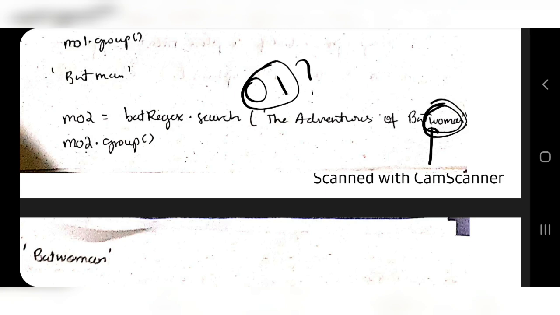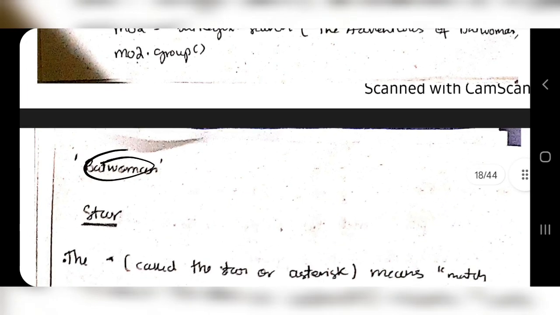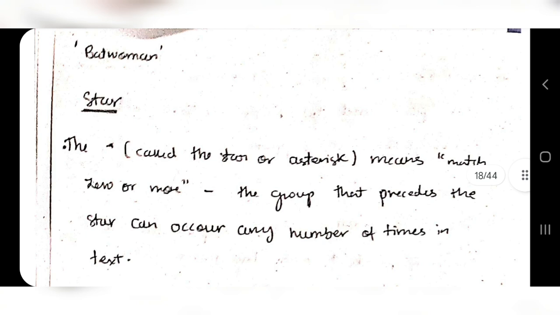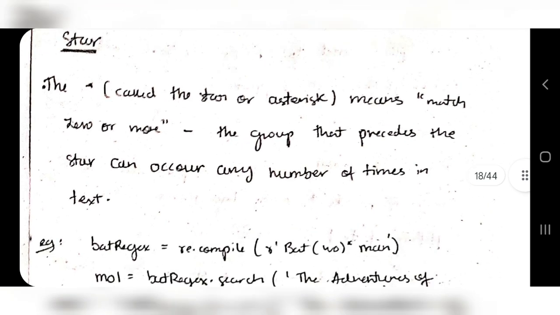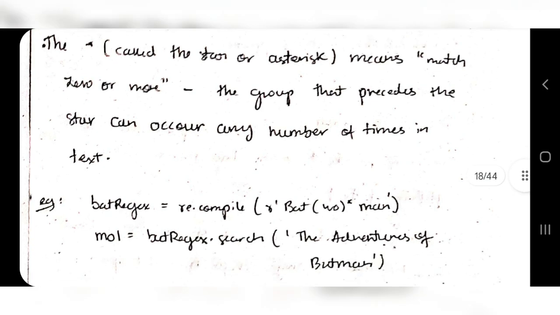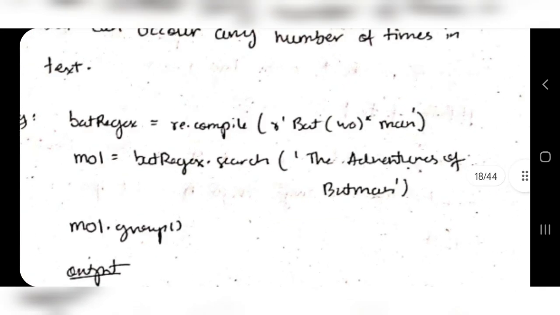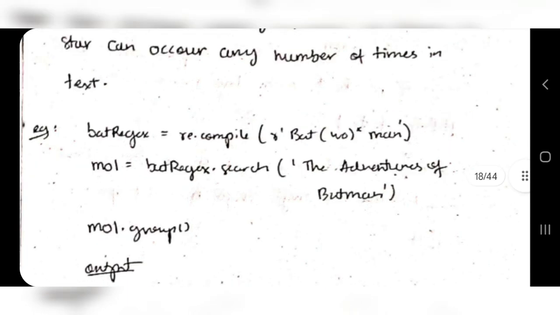That is getting printed here in the final output, 0 or 1 time. Coming to star, star means it can have 0 or more. The group preceding the star can occur any number of times in the text. So what is the text which precedes the star? This is the star, and wo is the text preceding the star. So wo can be repeated 0 or more times, like 1 time, 2 times, and more than that also. All should be valid output.